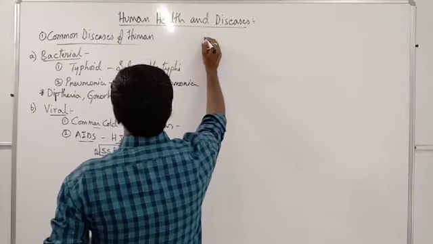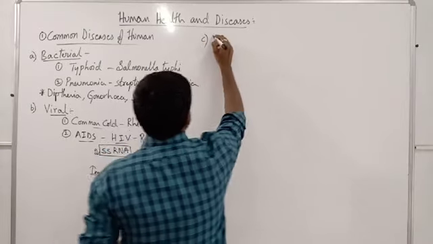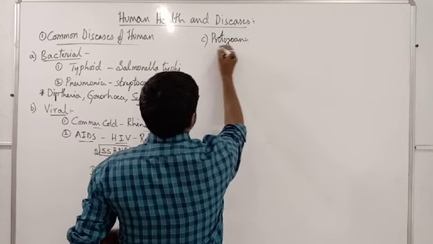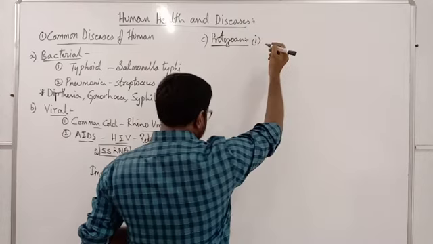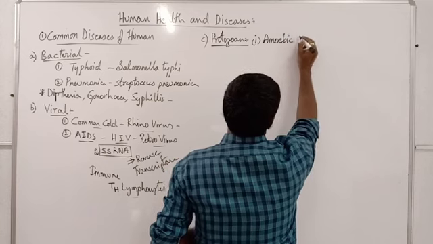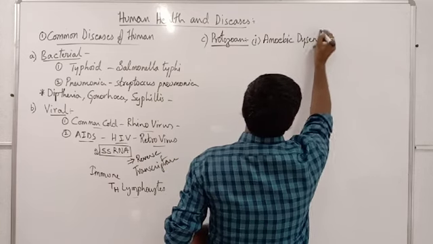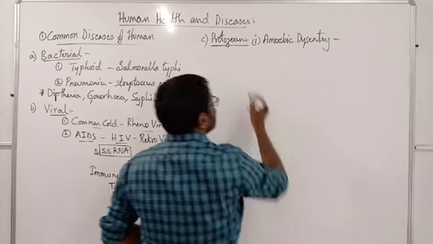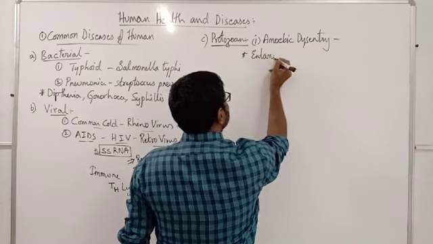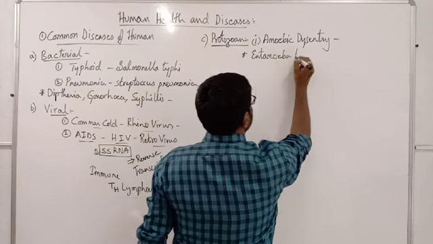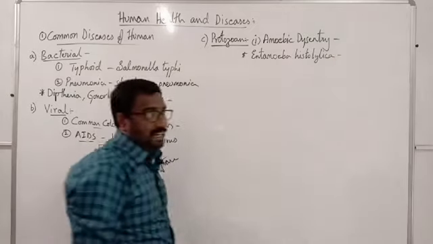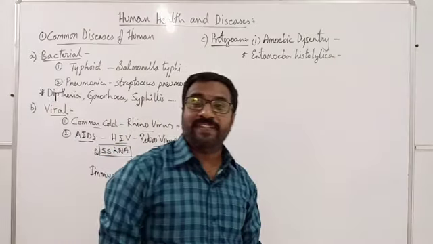And the third important common diseases will be the protozoan diseases. In this, the first important example is amoebic dysentery. You should know that it is caused by Entamoeba histolytica. So how will it get transferred?